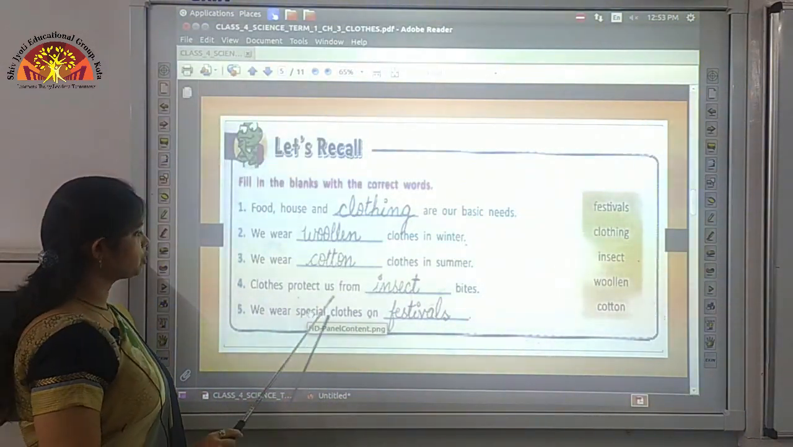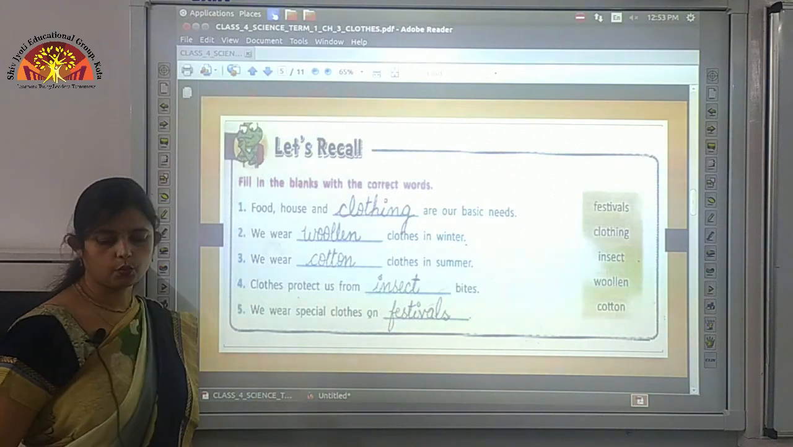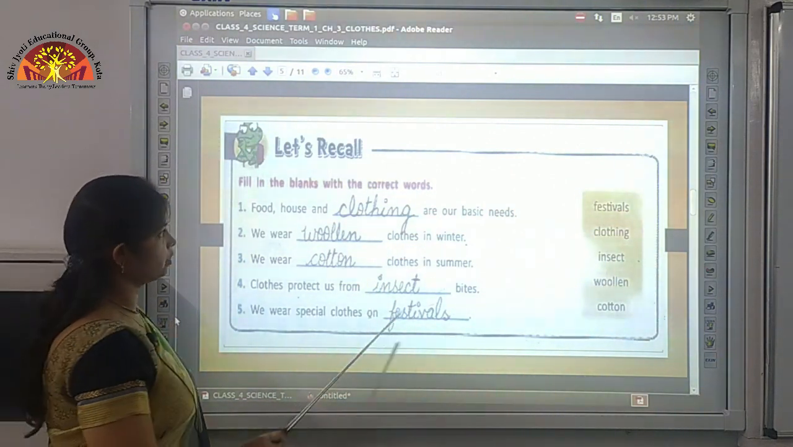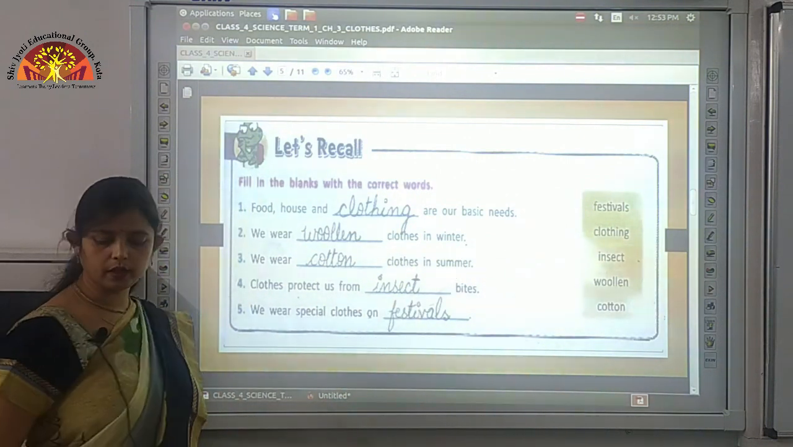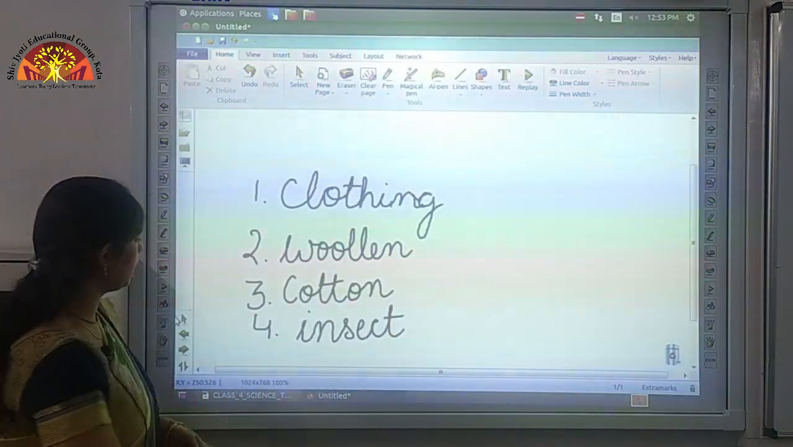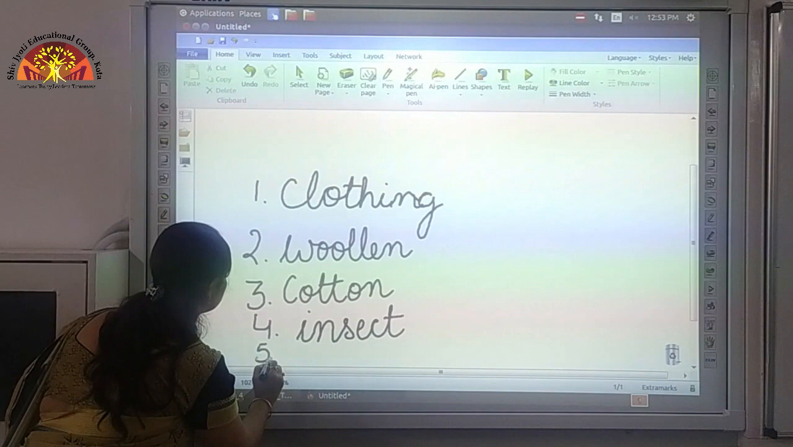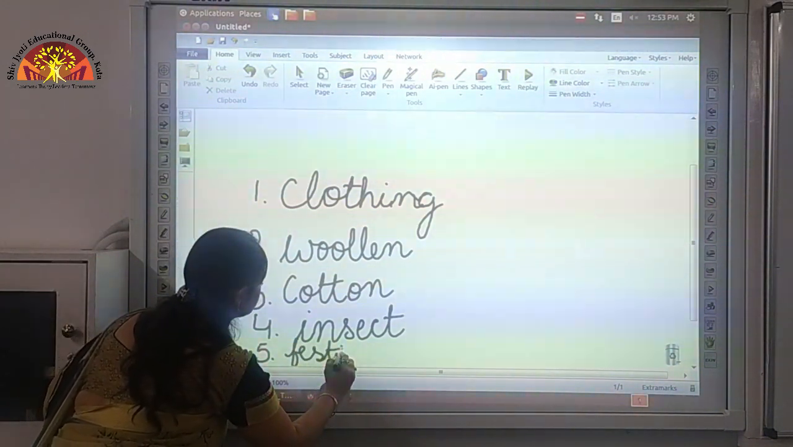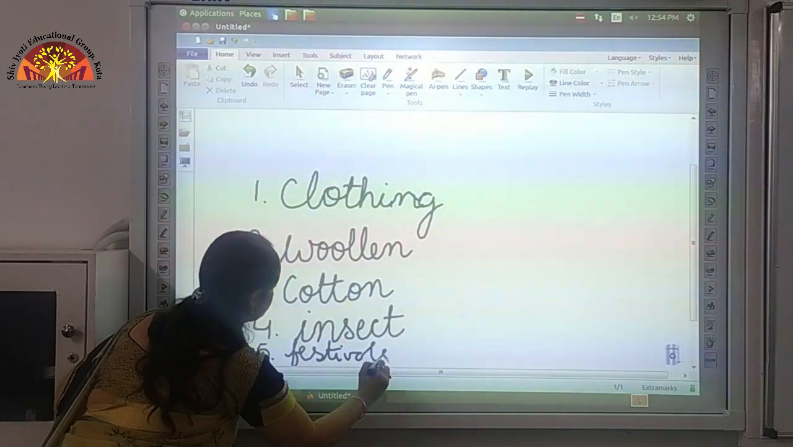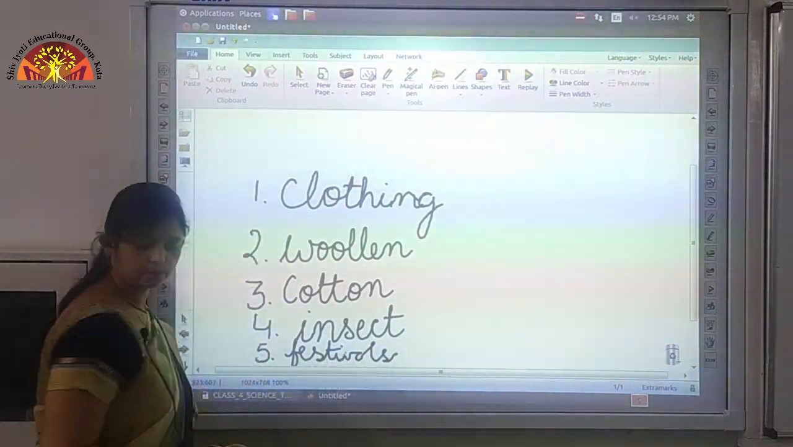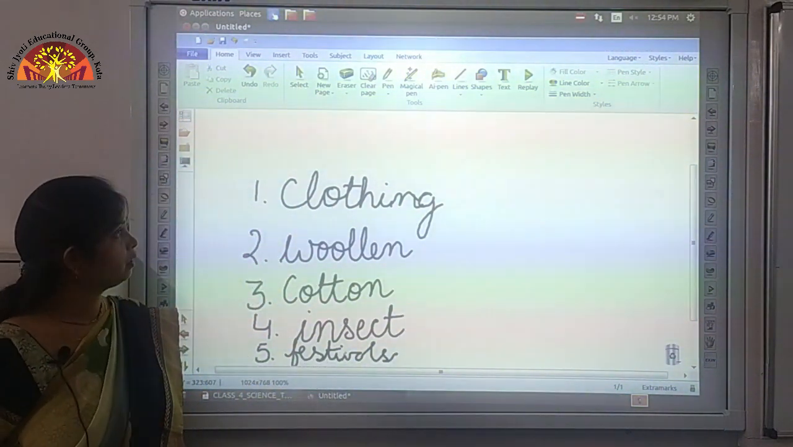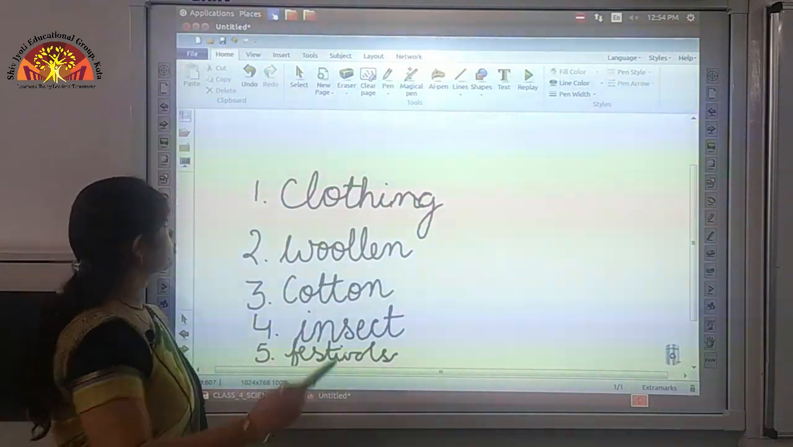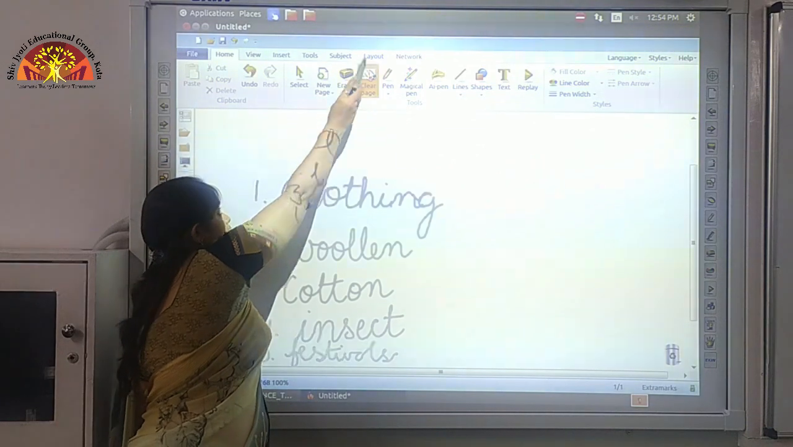Now we wear special clothes on dash. We wear special clothes on special occasions like festivals. So here festivals will come. In the fifth blank you have to write festivals. So this way you have to do your first exercise. Now let's move to the next exercise.